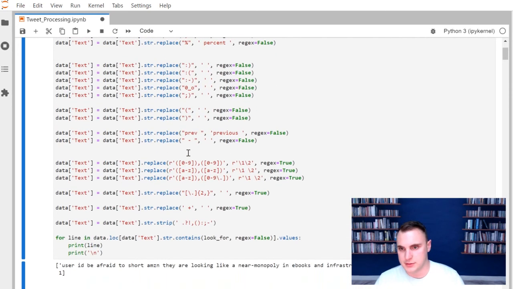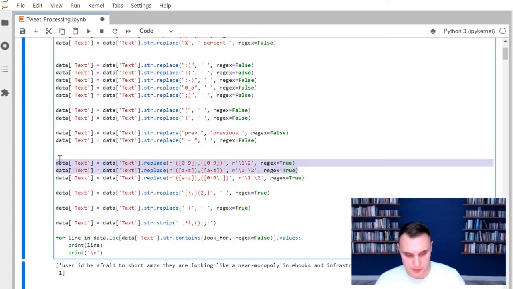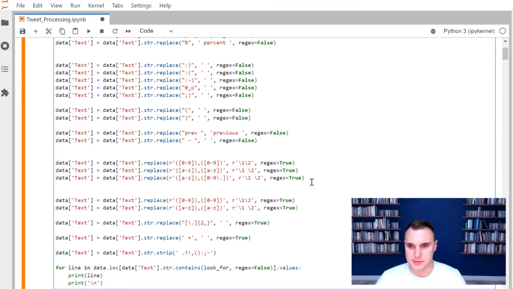So we can do our regular expressions to try to find those as well. So like we have up here, maybe I'm just going to copy these two, because we're going to basically be doing the same. So this was when we had the comma in between the numbers and the comma in between the letters. Right after this one, I'm going to say if there's a hyphen in between the numbers or there's a hyphen in between the letters.